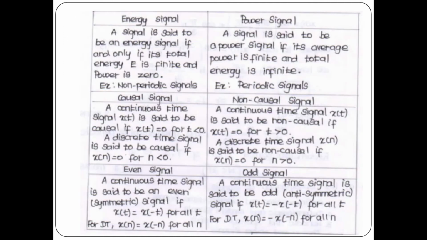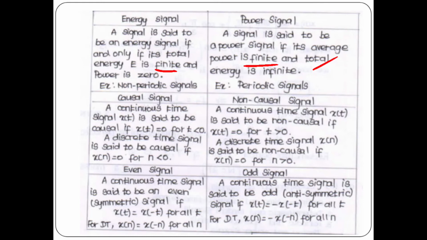Next, energy signal. A signal is said to be an energy signal if and only if total energy E is finite and the power is 0. For power signal, a signal is said to be a power signal if its average power is finite and total energy is infinite. Okay, you can write some energy signal as example. Here I have written non-periodic signals are always energy signals and periodic signals are power signals. Okay, you can check with an example also.